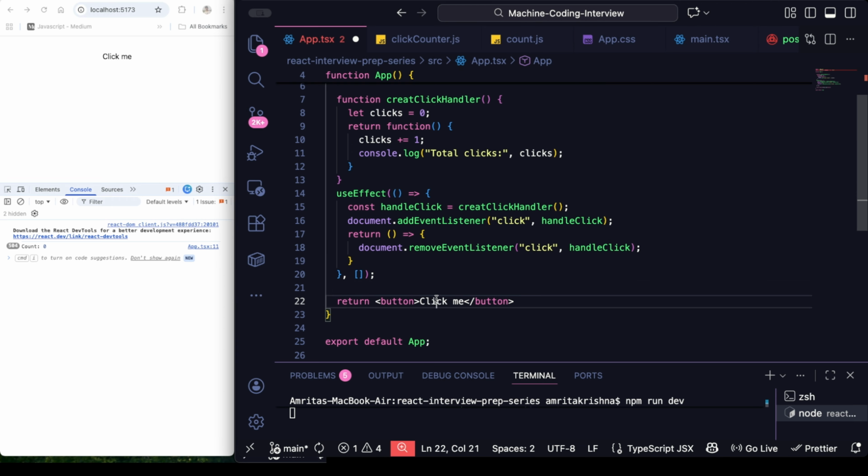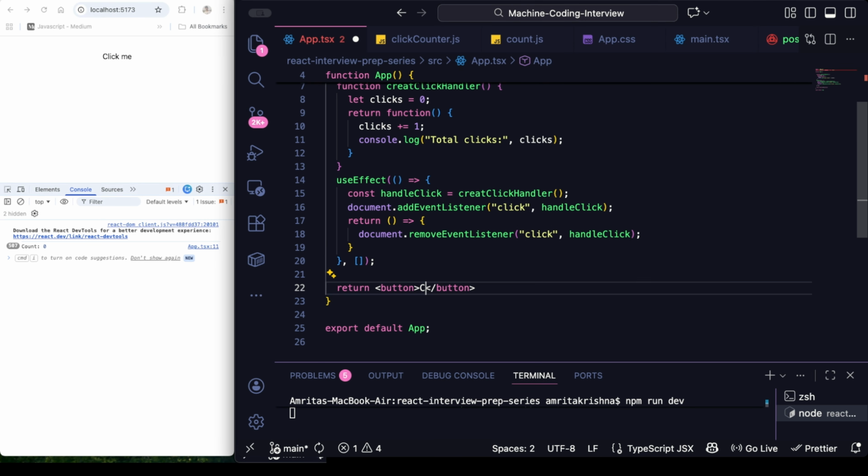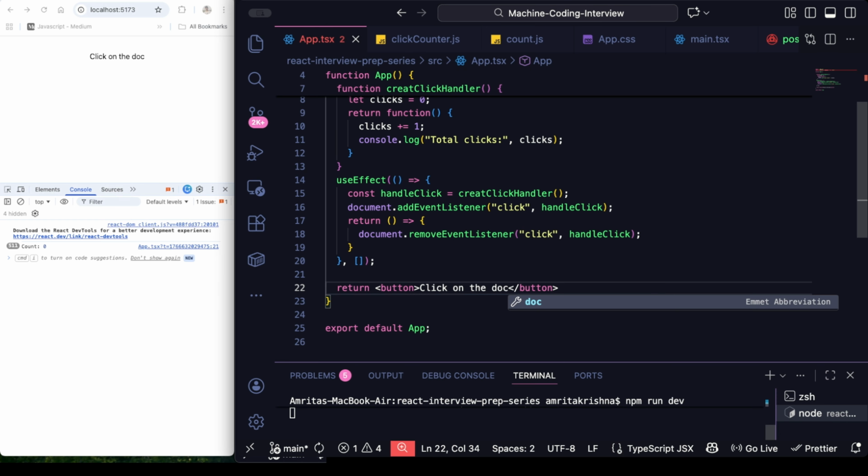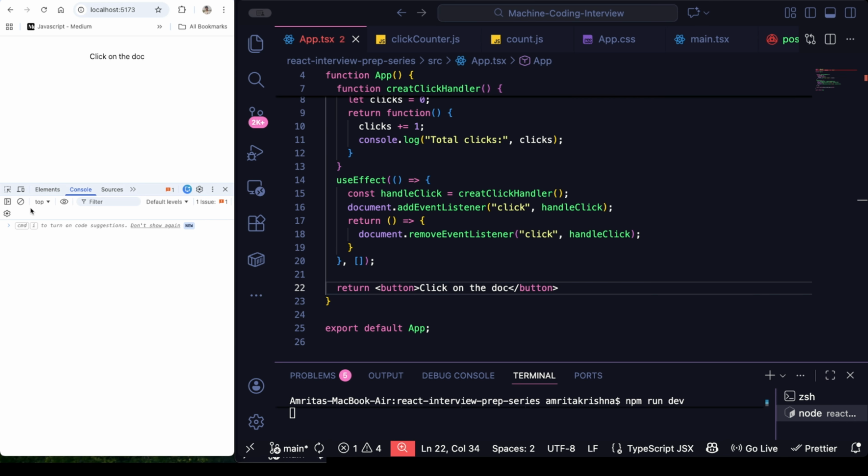Then let's do it. Click on the doc. Okay, save this one. Now look what will happen. Clear this up and have a closer look.